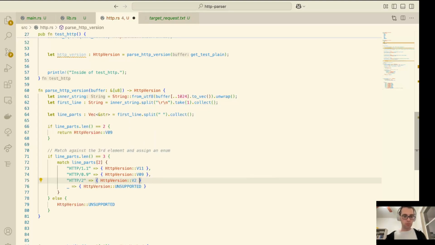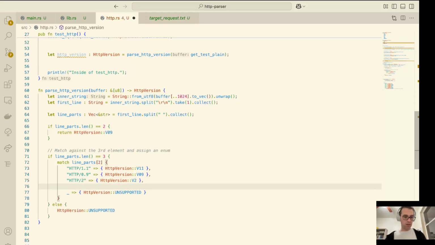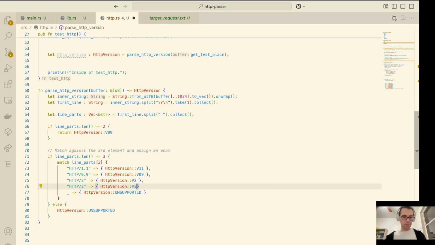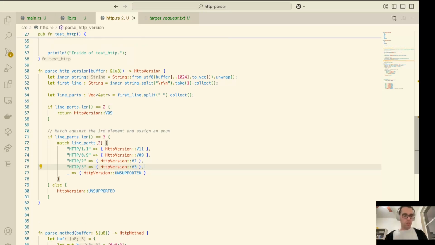V2. And finally, we're going to do the handling for our HTTP 3 variant. Version v3. Alrighty.